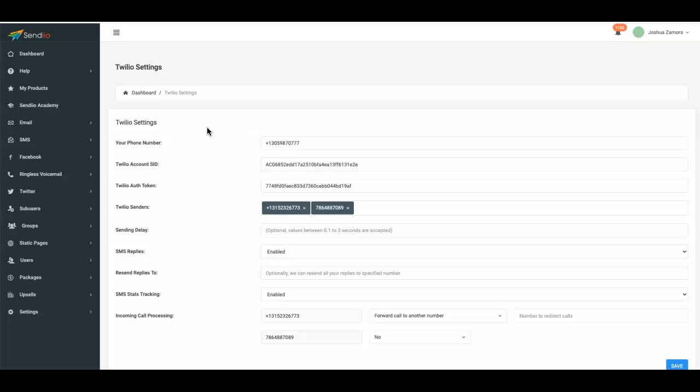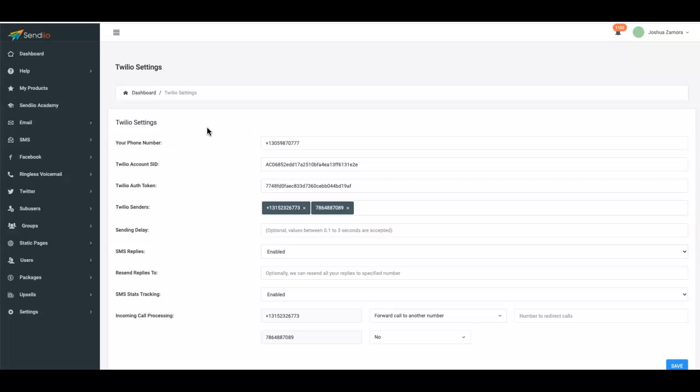That's going to allow you to do multiple different things, okay? But before I get into that, one thing we also did was to move Twilio settings to its own tab here, just to make it easier to find. So you can now find that there. But here at the bottom, you see that we now have a new feature called incoming call processing, okay? And that's going to allow you to either forward the call to a new number, as you can see here. You can just have nothing done, or you have these two options, okay?